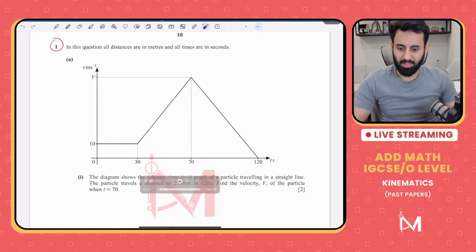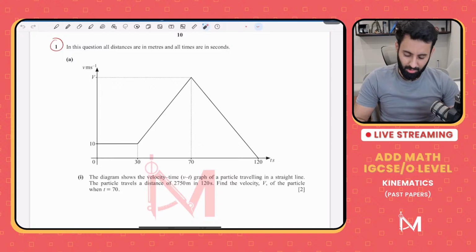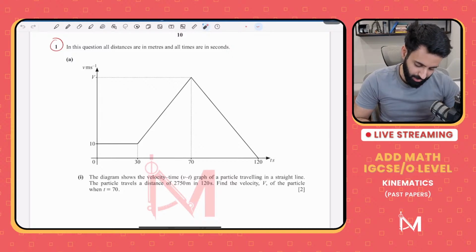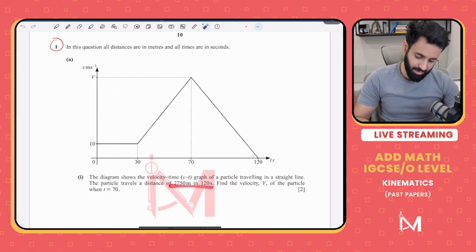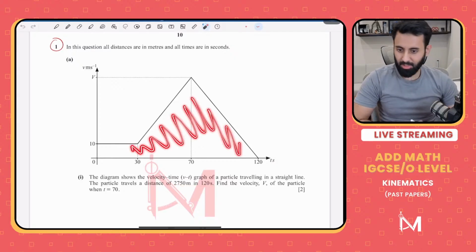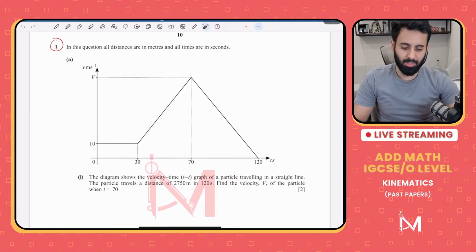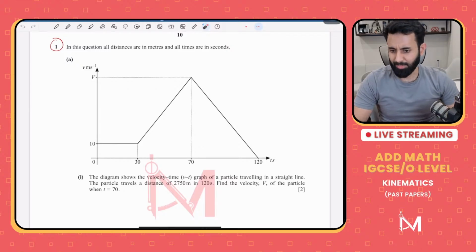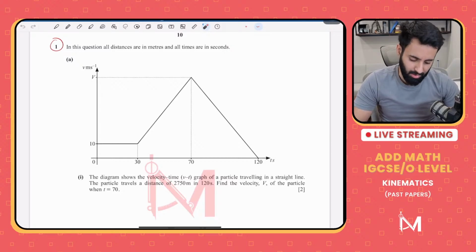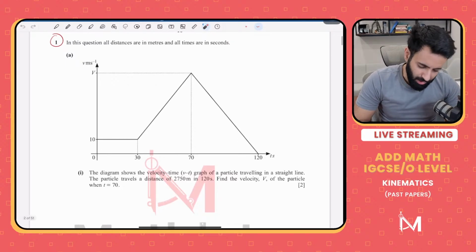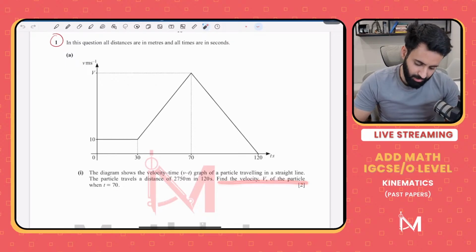Now this question says, the diagram shows the velocity v to t time graph for a particle traveling in a straight line. The particle travels a distance of 2750 meters in 120 seconds. So that means this is a velocity time graph. But I don't have the time to do concepts, okay? So I want to do past paper questions. If you want the concepts, you can watch the conceptual video, where I've done the entire concept from scratch. Last year. Find the velocity v of the particle when t is equal to 70.